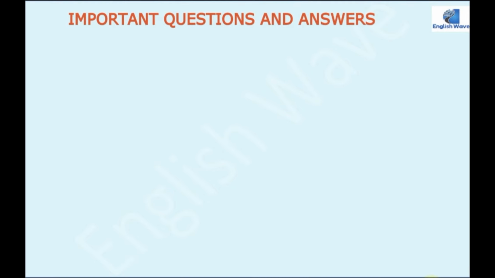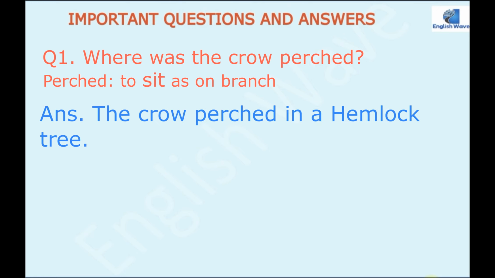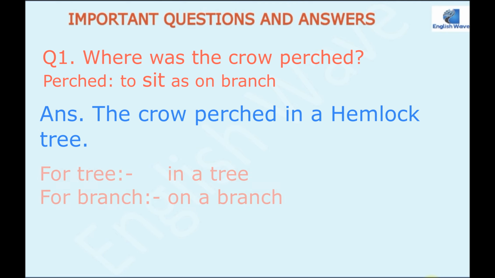So our first question is, where was the crow perched? Perched means sit, especially on the branches. So as we know, the crow perched in a hemlock tree. I want to tell you one more thing here. If we are using tree, then we are supposed to use in the tree, not on the tree. And if you are using branch, then on the branch, not in the branch. So this is the exact use of the preposition.